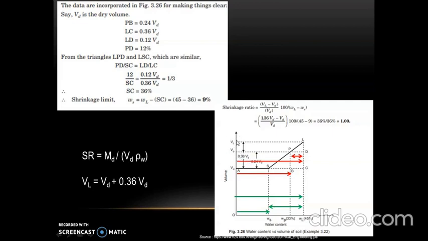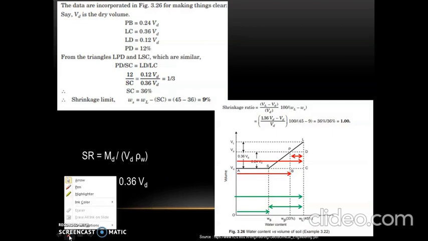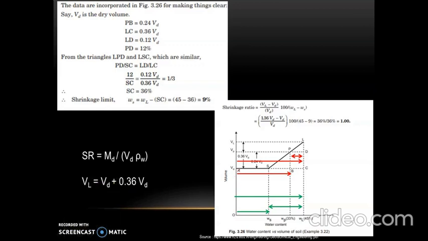So VL is equal to VD plus 0.36 VD. So that is the distance between VD and VL. We know the distance between VL and VD as 0.36 VD, which was given in the problem. So this distance is 0.36 VD, and this distance between the origin and VD is VD itself.